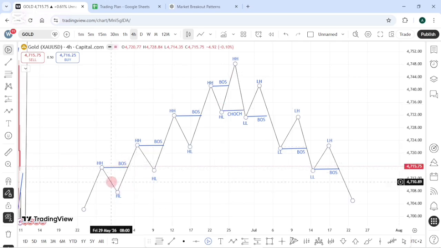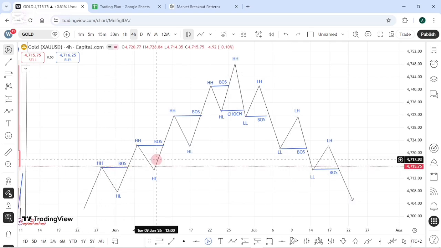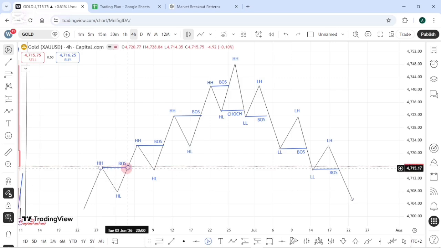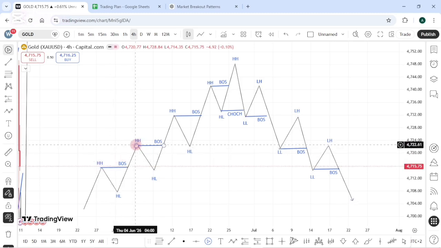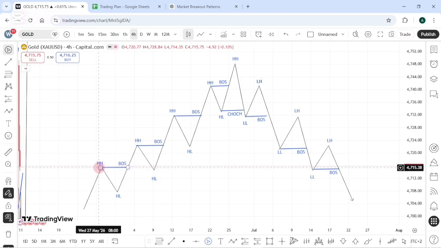Whenever the market is breaking a high in an uptrend, like in that example there, we expect the market to create a higher high when it's breaking above our previous high. Once it has created that higher high, we expect the market to come back to retest our previous highs in order for it to make higher highs. So that's where the break of structure comes in.